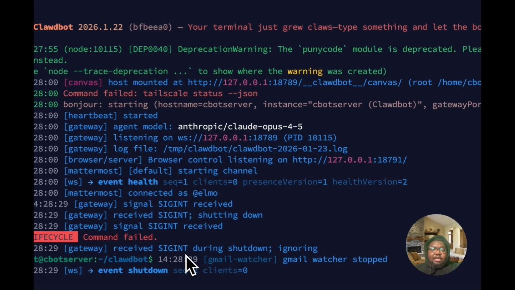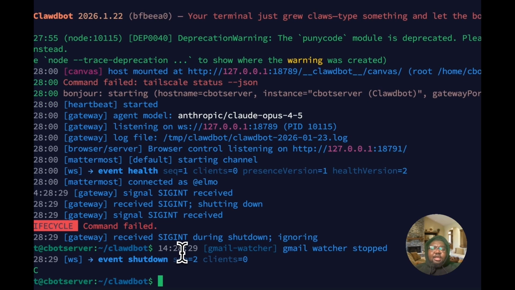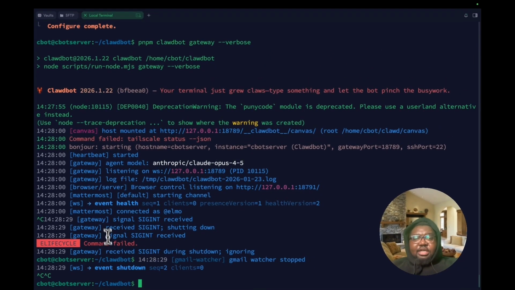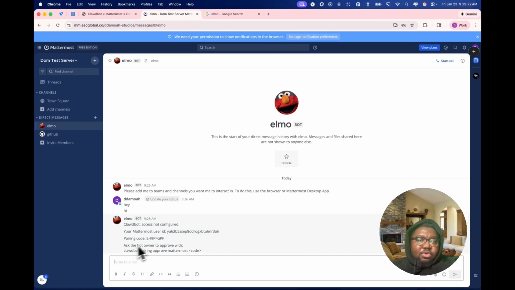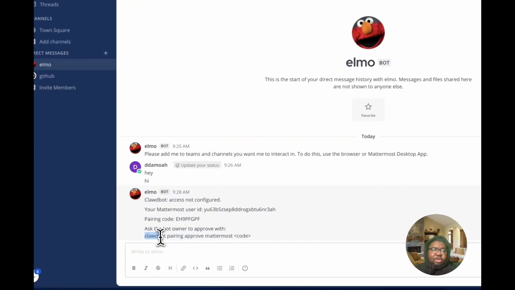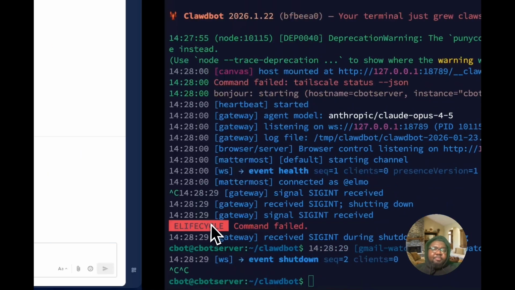All right, so I supplied a Control-C and Control-C to essentially end the foreground mode gateway that we started, and we are going to authenticate Elmo. So I'm gonna go ahead and copy this command here. This is actually the command, CloudBot pairing approve Mattermost, and then you provide the code. This is actually the code.